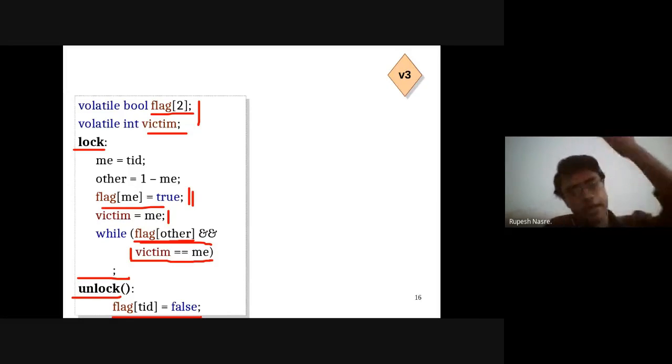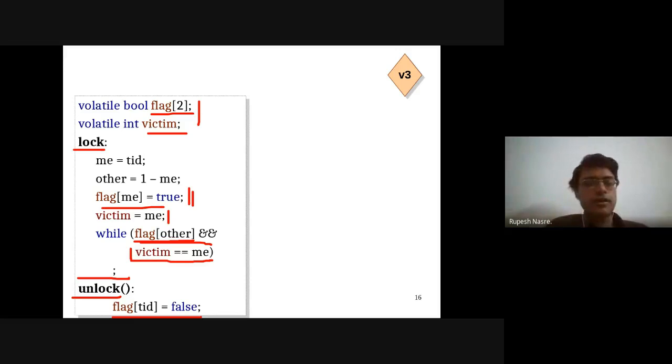What if the other thread is interested in executing the critical section? At that time, flag of other is going to be set to true. And if that happens, then I need to check for what is the value of the victim. Only if victim is not equal to me, then I'm going to go ahead. Otherwise, I'm going to wait. Right? And victim is guaranteed to have one of the two values. And flag of the other is set to true.